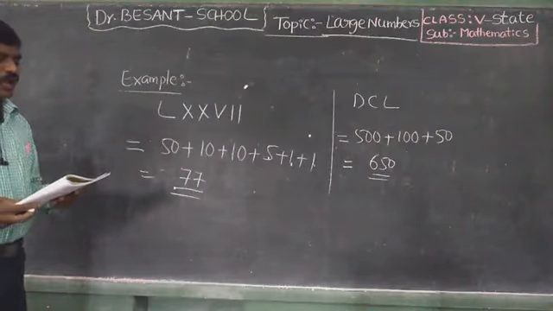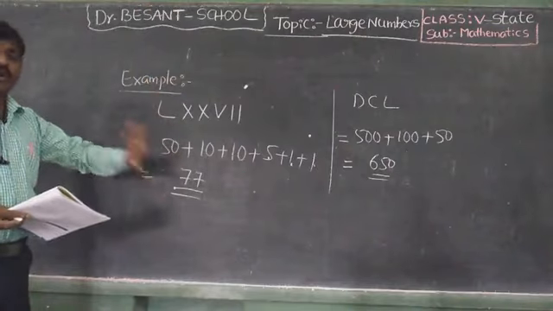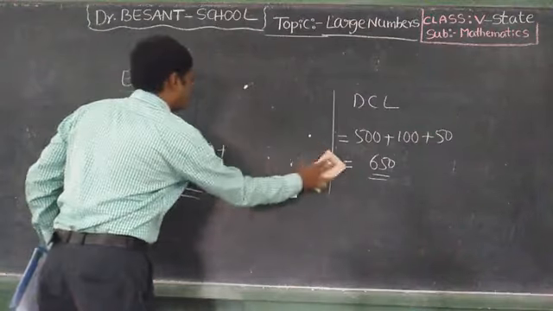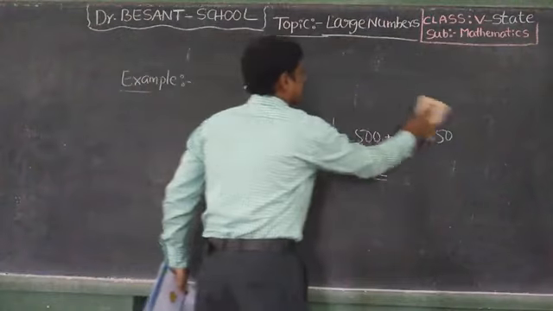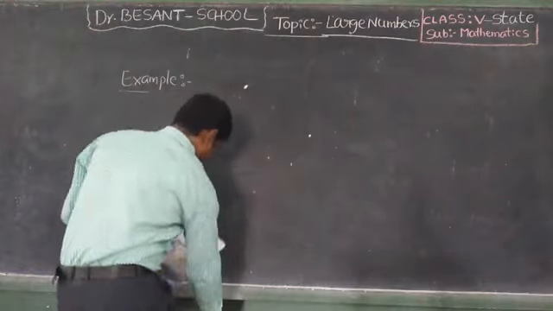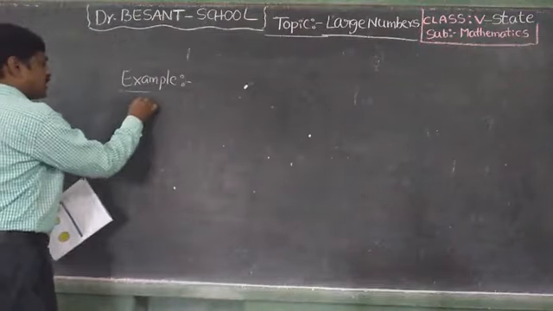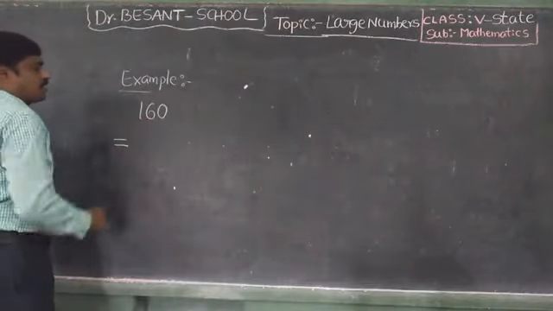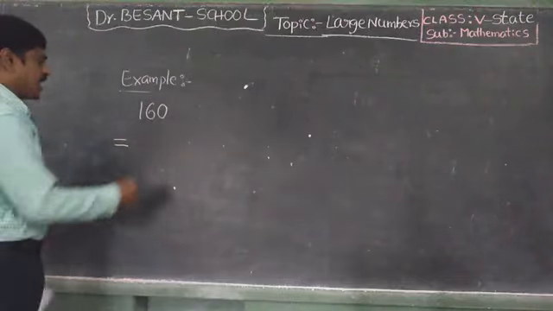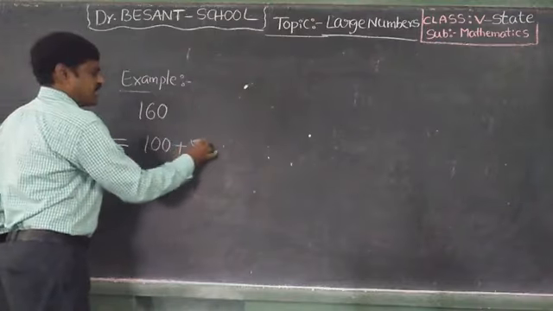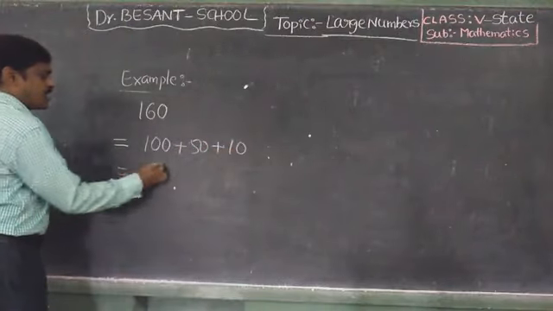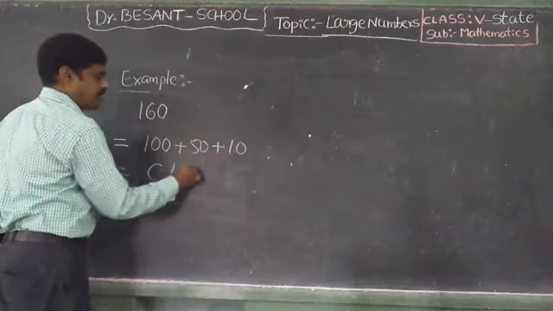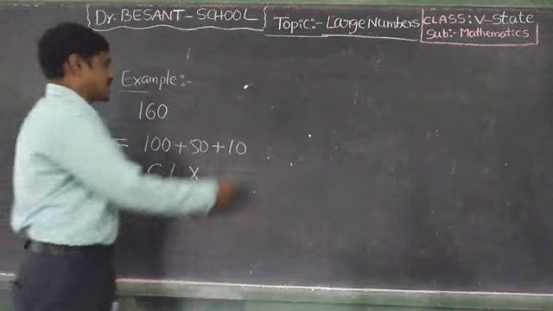Next, write the Roman numerals for the given number. Up to now, Hindu Arabic numerals for the given numbers we wrote. Now Roman numerals we have to write. See, 160. This is 160, means 100 plus 50 plus 10. 100, C. 50, L. 10, X. CLX.